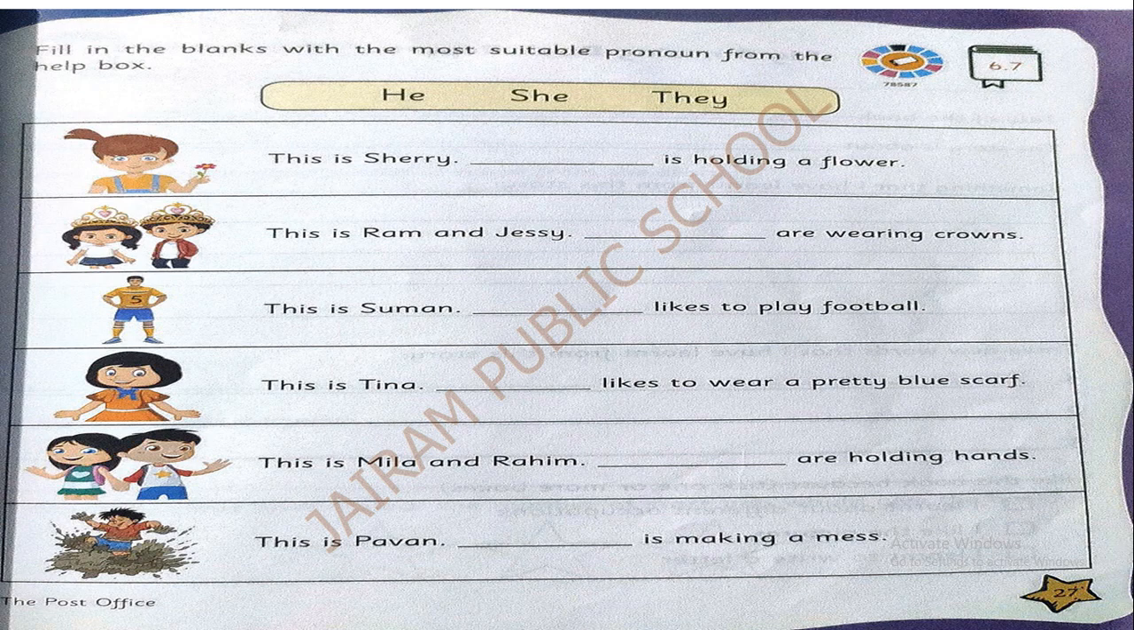This is Sherry. She is holding a flower. Okay. Next sentence. See, this is Ram and Jessie. So, the pictures given are both boy and girl. Boy, girl. So, group of children. So, here, instead of children, you can write the pronoun they. Okay. They are wearing crowns.